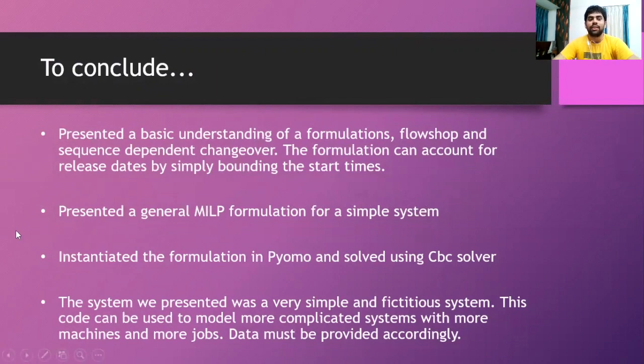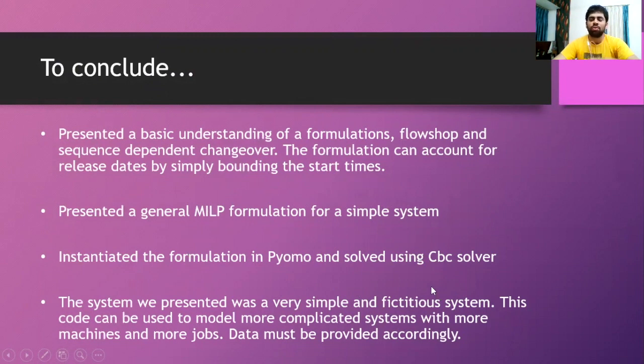Then we have presented a general MILP formulation for a very simple system. We have instantiated the formulation in Pyomo, and we have solved it using the CBC solver. The system we have shown here is a very simple and fictitious system. If you go to real life flow shops, real life problems, they are much more complicated.